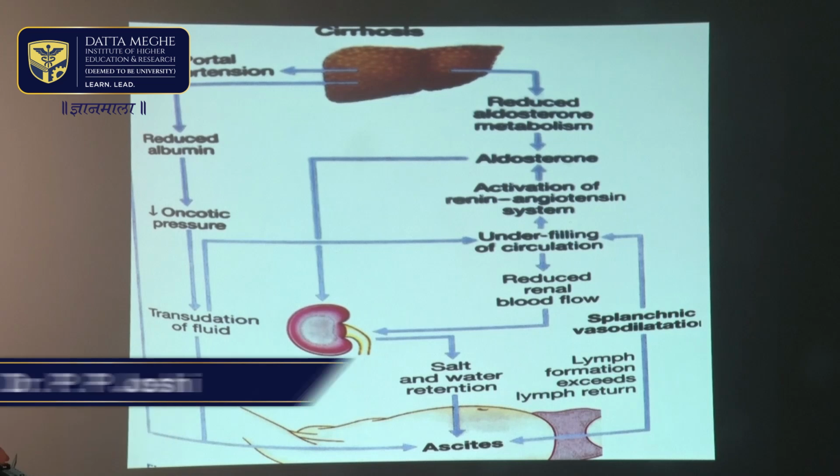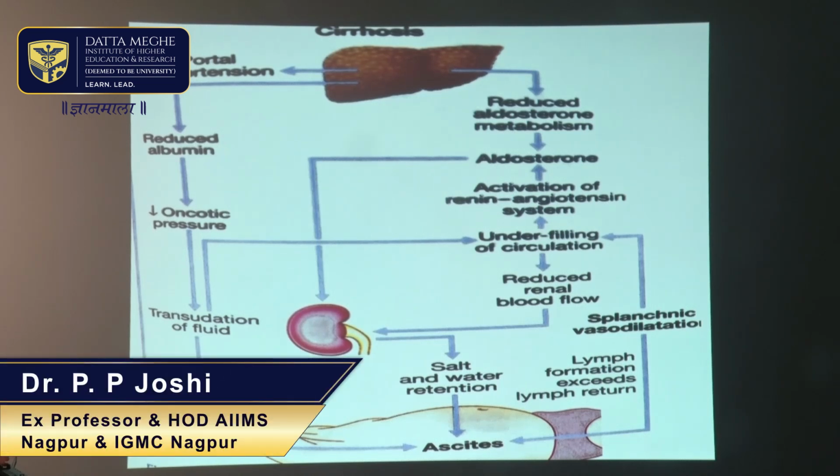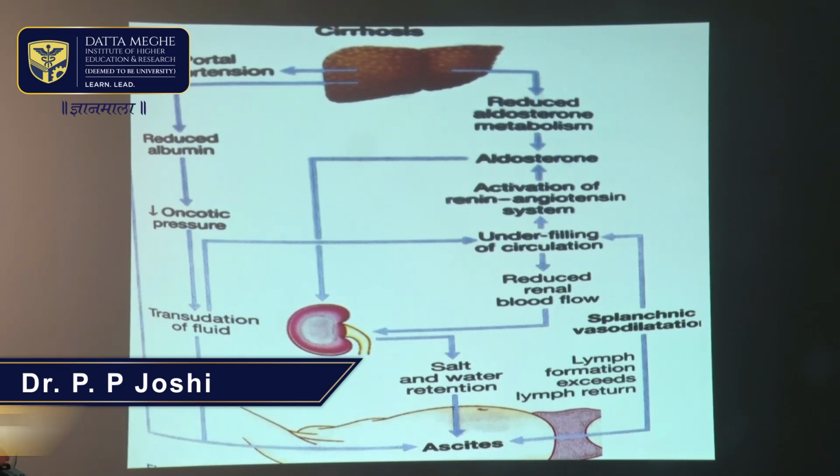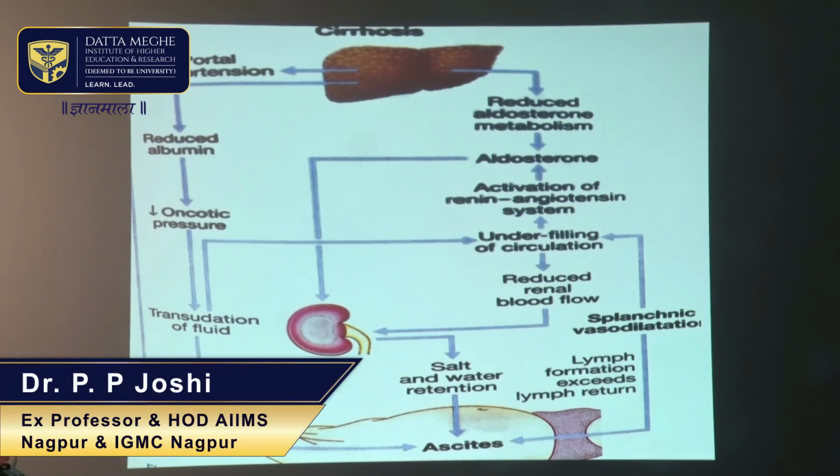Angiotensin 2 has two important functions. One is that it is a vasoconstrictor, but more importantly, it is the most important stimulus for the release of aldosterone from the zona glomerulosa of the adrenal cortex. And this mineralocorticoid, aldosterone, causes salt and water retention. That is the main function of aldosterone. This is known as secondary hyperaldosteronism, and it results in more retention of salt and water, which contributes to the edema and ascites in patients with cirrhosis of liver.